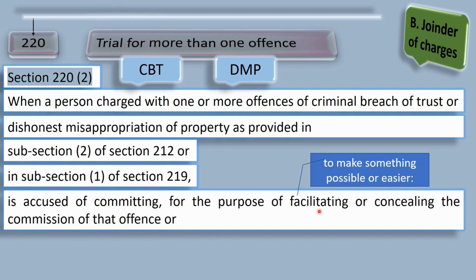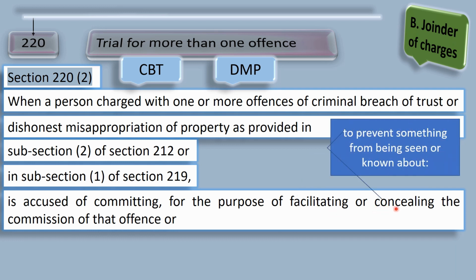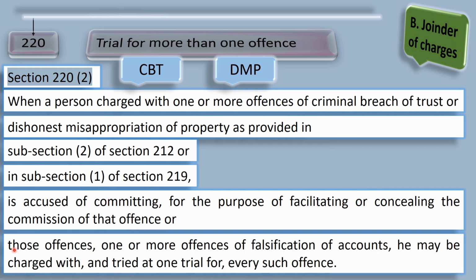Facilitating means to make something possible or easier, which means we are helping a partner in crime. Concealing means to prevent something from being seen or known about. The partner in crime is either facilitating, helping the person, or concealing, which is also helping a person by removing evidence or hiding something as a point of evidence. Further, it says, or those offenses, one or more offenses of falsification of accounts, he may be charged with and tried at one trial for every such offense.